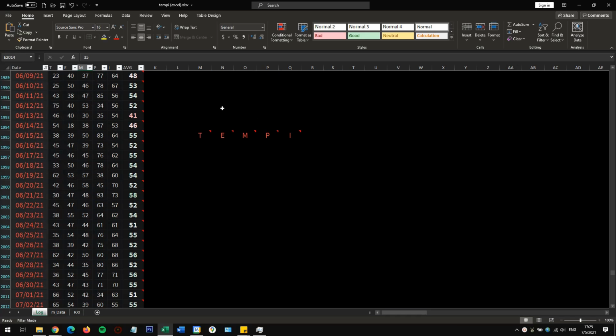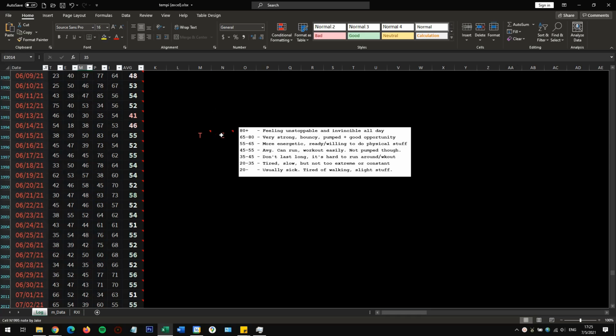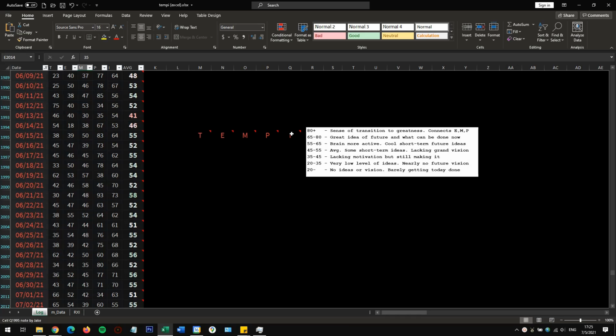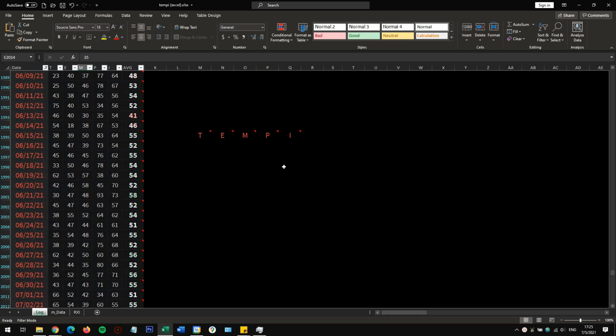I've got some recalibration markers for all of those, so I make sure that I'm consistent when 80 or 825 or whatever number means generally the same thing over time, and a 60 now means the same as a 60 did 2 years ago and will mean 2 years from now. With that said, this is a log, pretty straightforward.